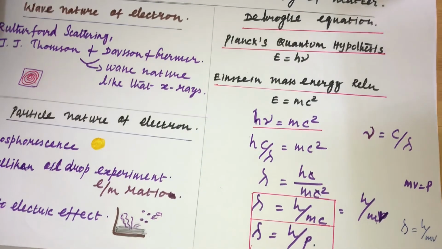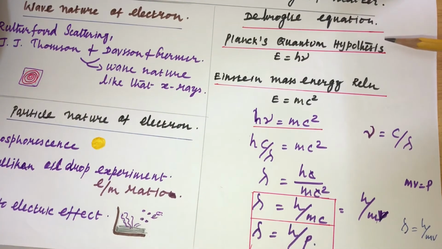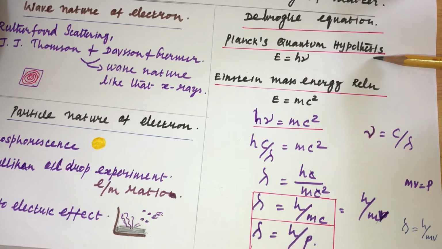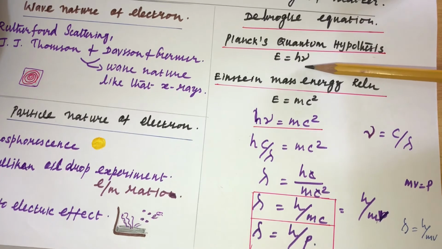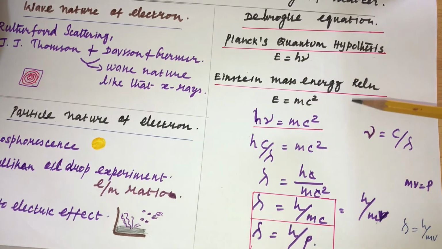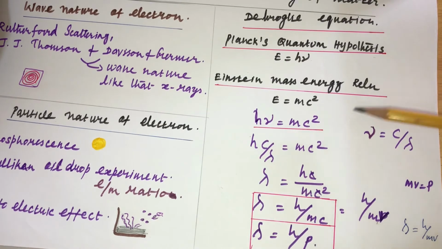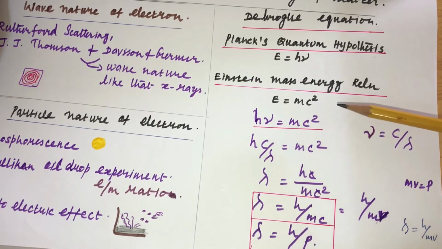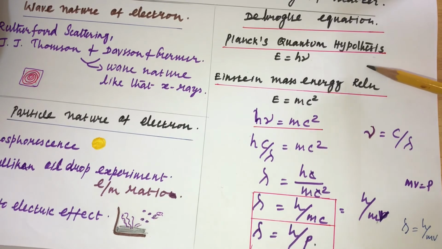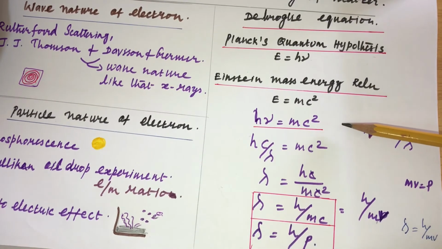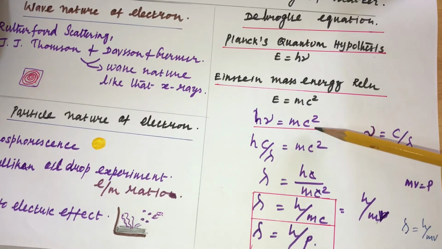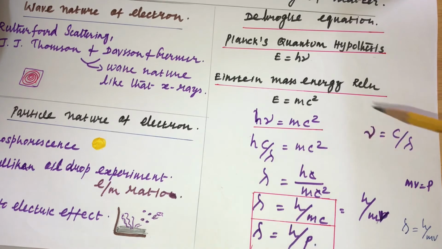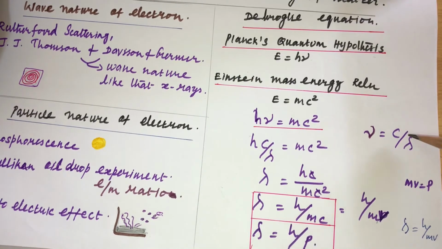The de Broglie equation, the dual nature of matter and electron. According to Planck's quantum hypothesis, which supports the wave nature, the energy released is given as E = hν, with Planck's constant h and frequency ν of the wave. And Einstein's mass-energy relationship is E = mc², with mass and velocity of a particle. Now we combine the wave nature and particle nature of electron in a mathematical equation, equating hν = mc². Here the frequency ν is given by c/λ, with wavelength λ and the speed of the particle.